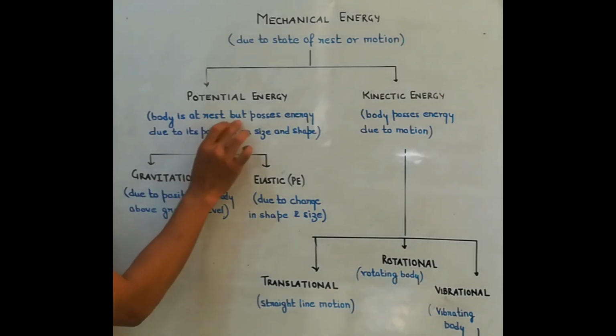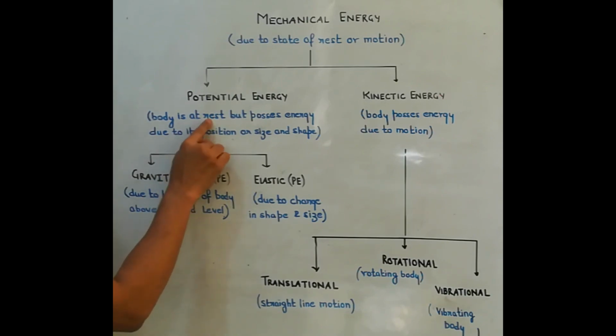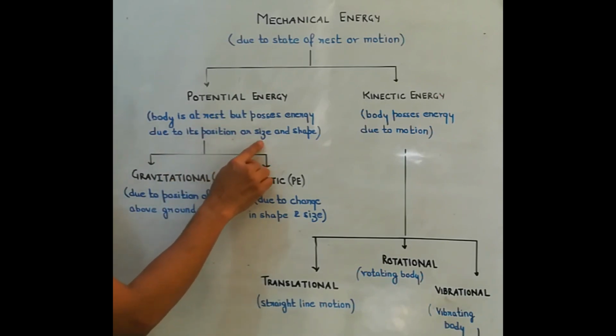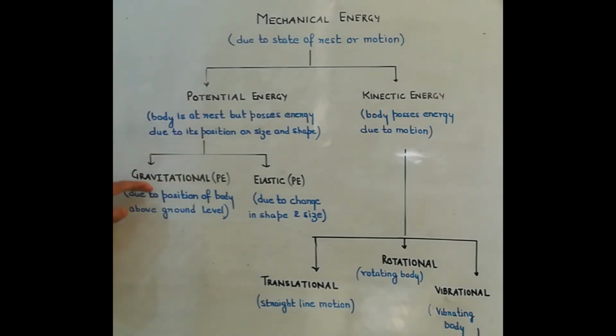The energy possessed by the body due to its position above the ground level is called gravitational potential energy, and the body being at rest but possessing energy because of the change in its shape and size is called elastic potential energy. So potential energy can be further subdivided into two parts, gravitational and elastic.